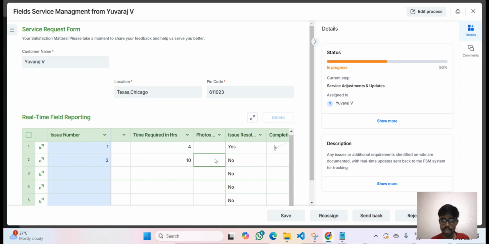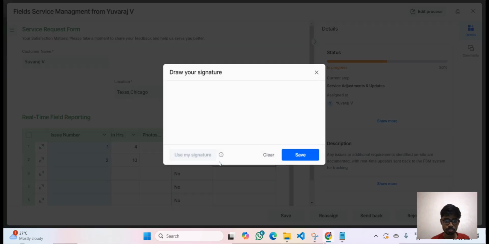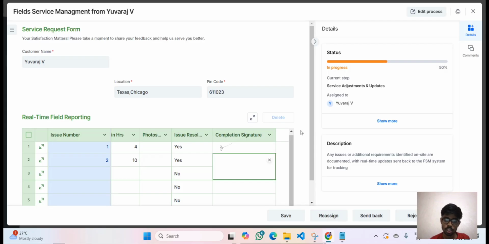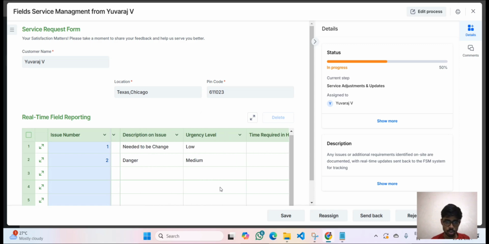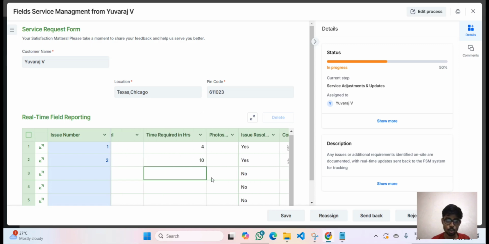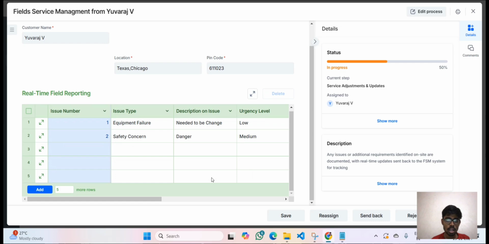And later if you need to add a photo, you are able to add it. If the issue is solved, you have to mark it as resolved, and you can add the signature out here. So once everything is good, right now I have resolved 2 products, I have resolved 2 errors.